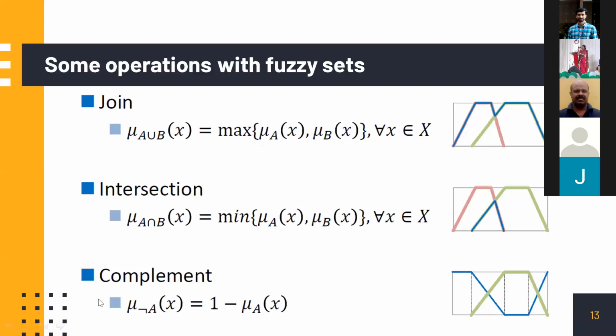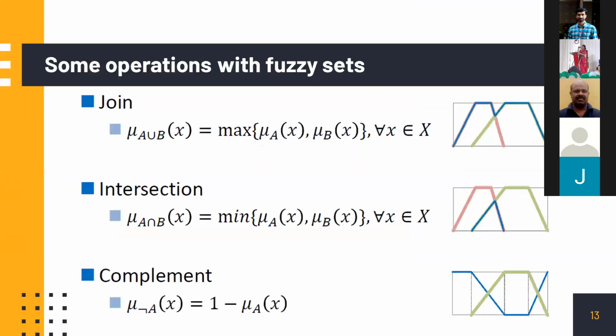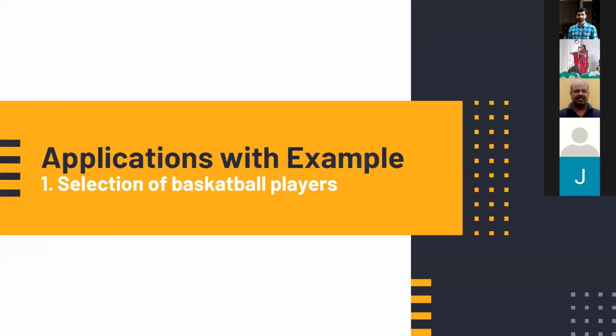See here, complement is 1 minus the membership value. Complement of a particular fuzzy quantity or fuzzy element is 1 minus the membership value, the complement of the fuzzy set. All these are some of the operations. And of course, the theories are too much developed and complex when we go for a very detailed analysis, but we are not into that today. We will now demonstrate the application of this fuzzy set with a simple example.